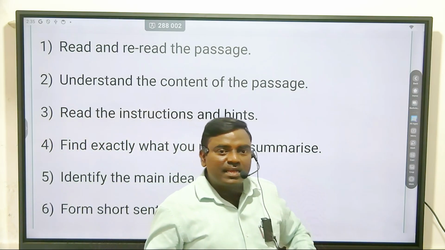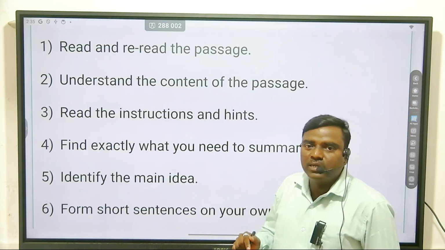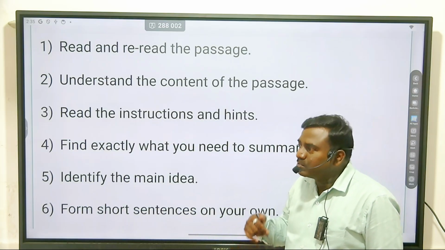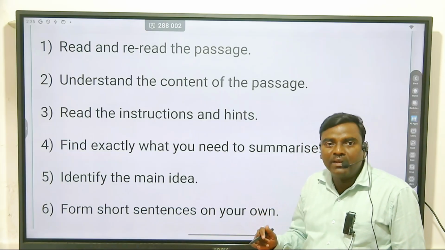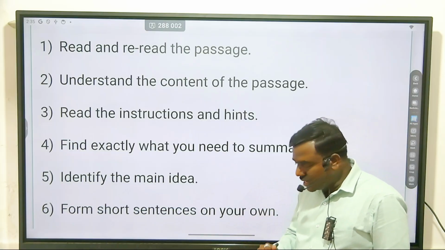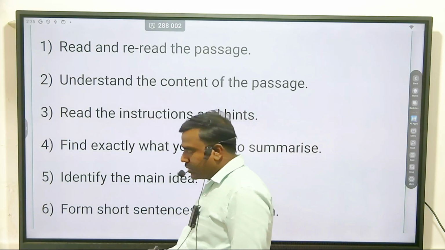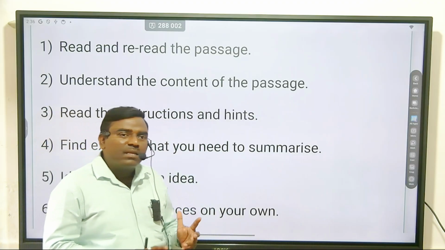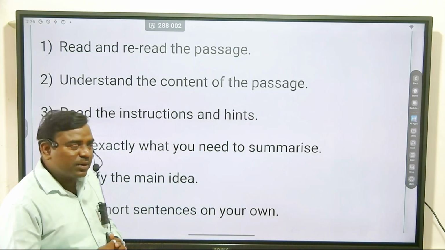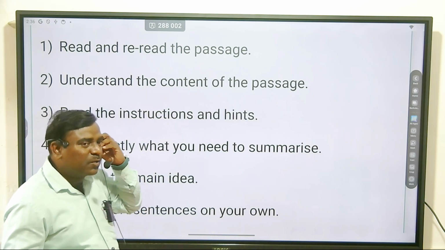After you read, you identify the main idea. There are a number of students who don't achieve good marks in this question, but it's a very easy question.